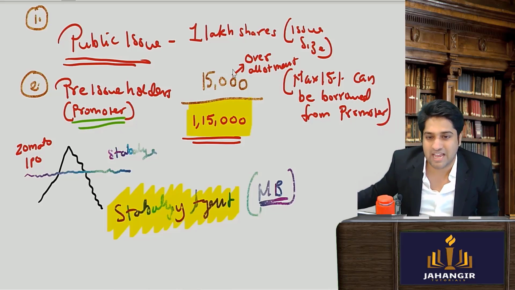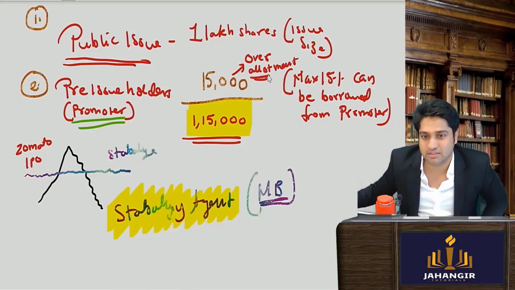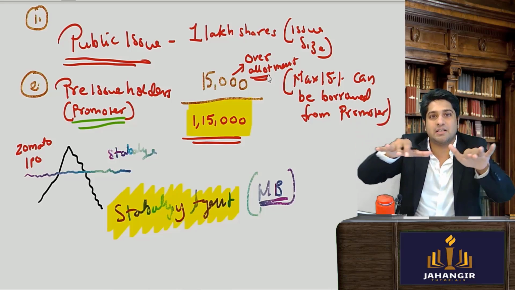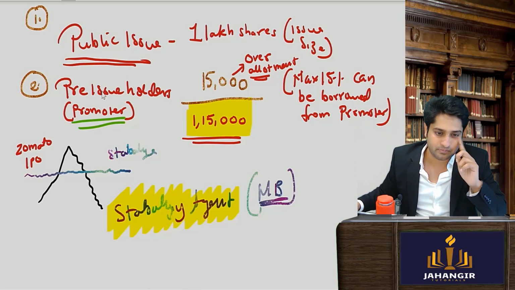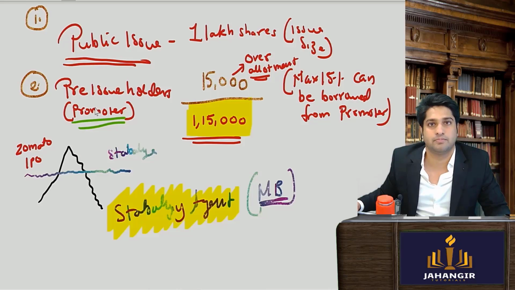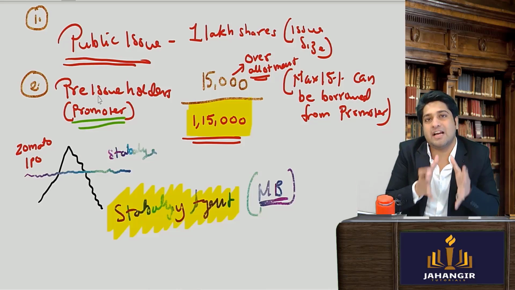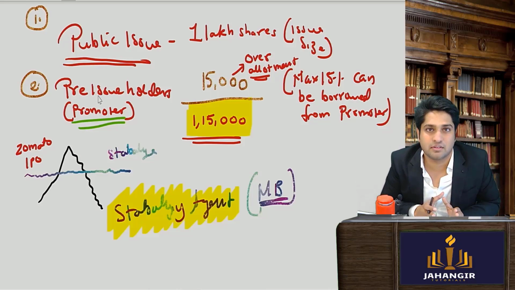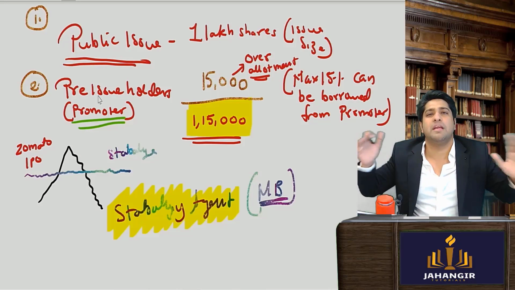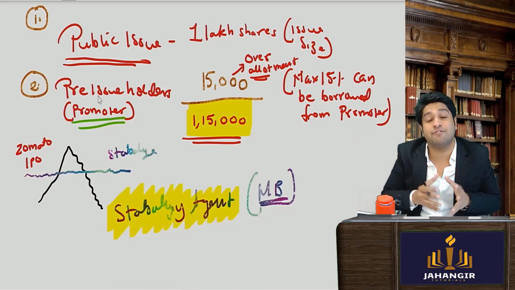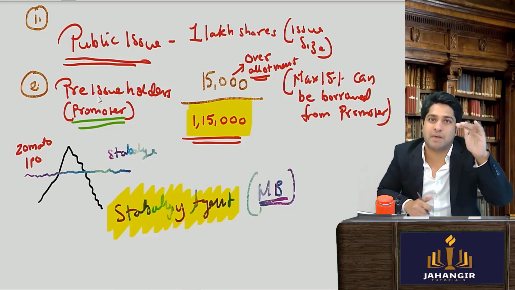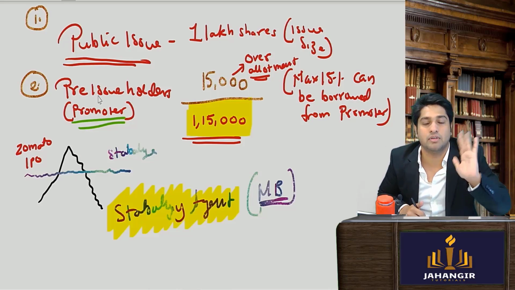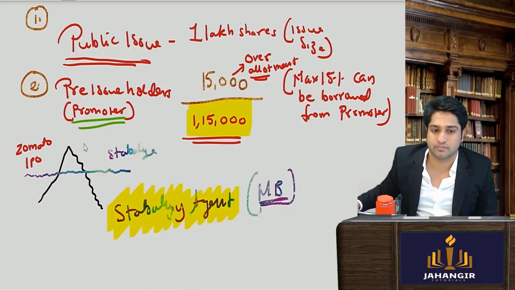So because of these excess shares that have been floated, can I say the prices will stabilize? First there was only 1 lakh, and there were so many people demanding. Now there is 1,15,000. So can I say somewhere the price will stabilize, come down? Yes or no? Yes.